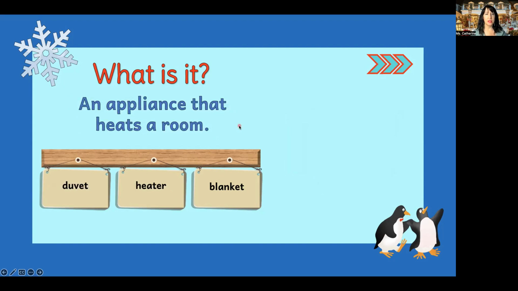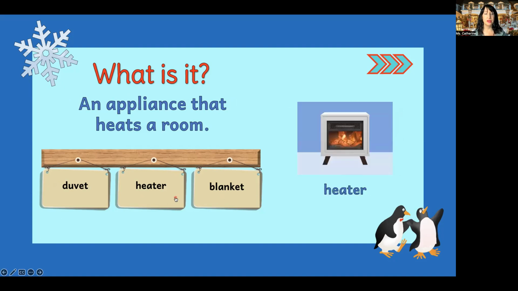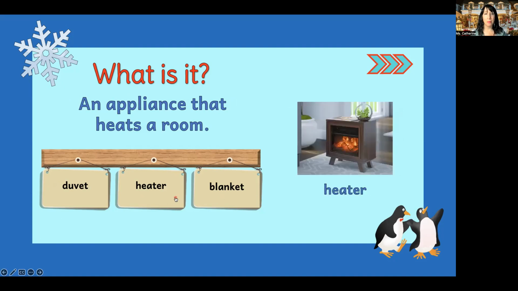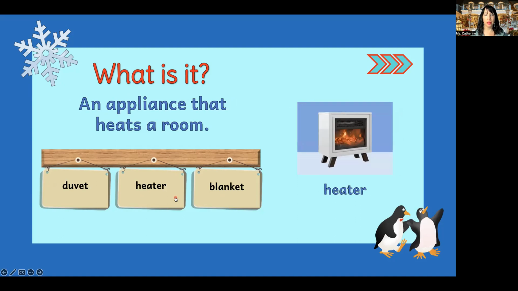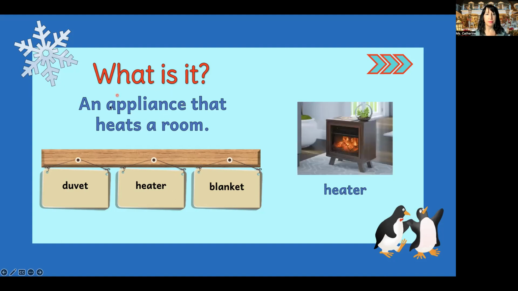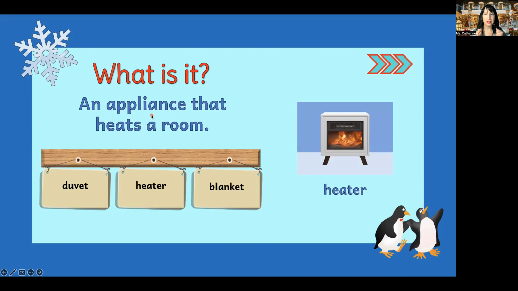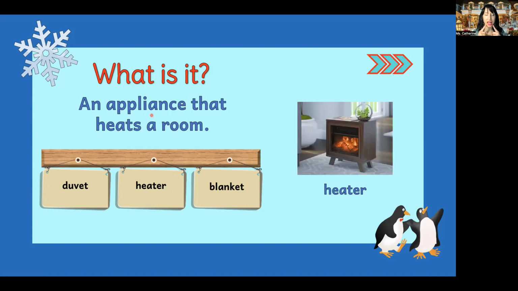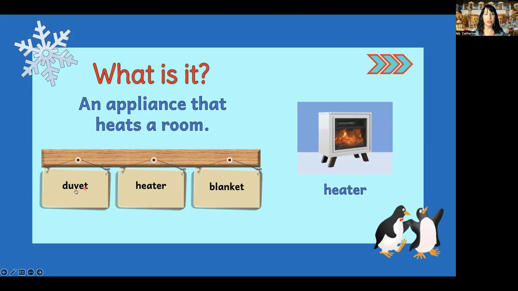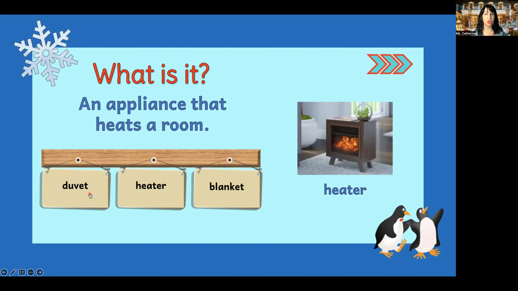So what is it? An appliance that heats a room. Would this be a duvet, heater, or blanket? Heater. A heater is an appliance that heats a room. Now, this might be hard for you to pronounce this word right here. Appliance. Now you try. Appliance. Good job. Now this word, duvet. We don't pronounce the T here. This is a French word, duvet.